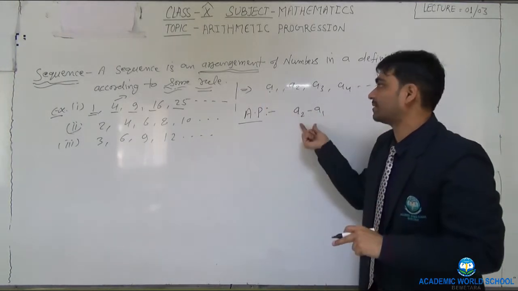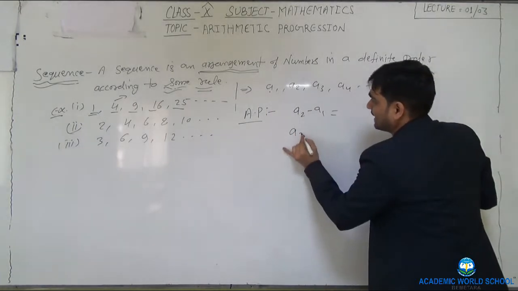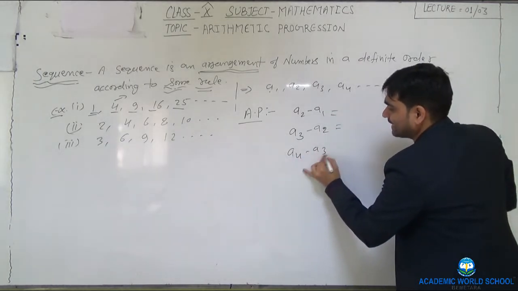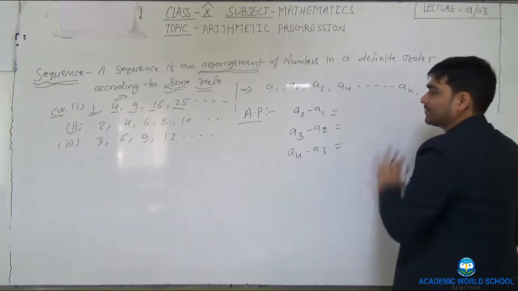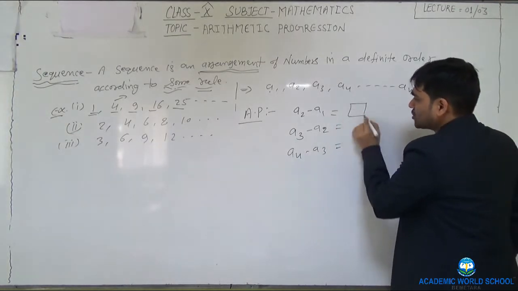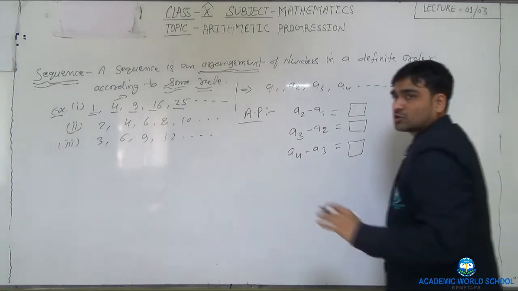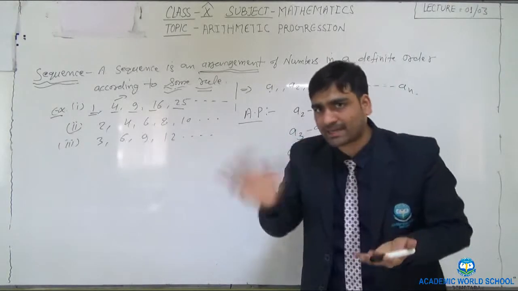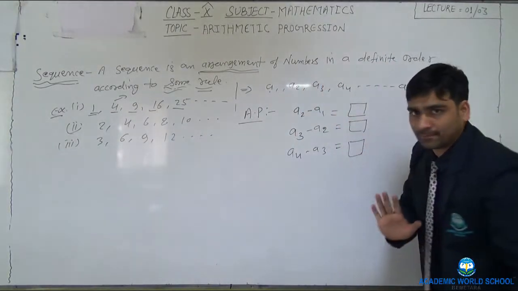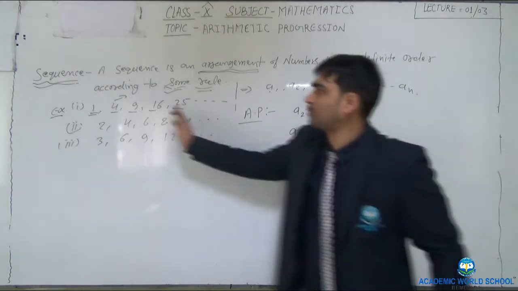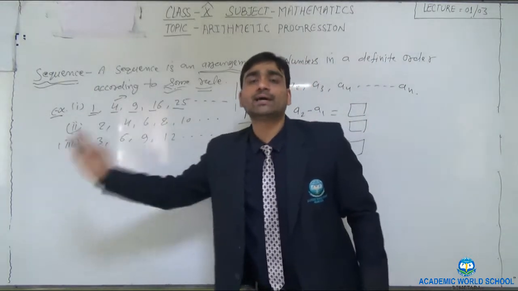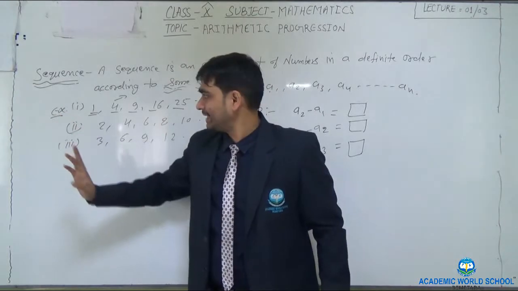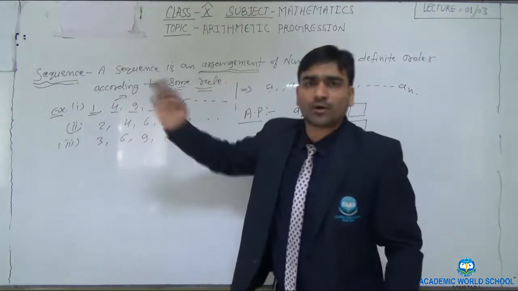that means subtracting the first term from the second term, or subtracting the second term from the third term, or the third term from the fourth term, this is known as the common difference. So if the common difference between 2 consecutive terms, that means subtracting the preceding term from the next term, is the same number, this type of sequence is known as the arithmetic progression. Now you can check also. Here I have written 3 examples. Can we identify whether any of these 3 examples are in the form of AP or not?